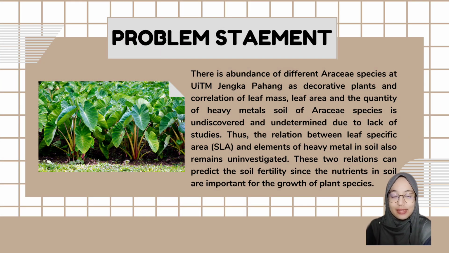Next, problem statement. There is abundance of different species at UiTM Jengka Pahang as decorative plant, and the correlation of leaf mass, leaf area, and quantity of heavy metal in soil of Araceae species is undiscovered due to lack of study. Thus, the relationship between specific leaf area (SLA) and elements of heavy metal in soil also remain uninvestigated. These two relations can predict the soil fertility, since the nutrients in soil are important for the growth of plant species.